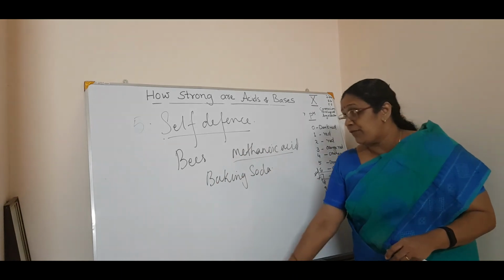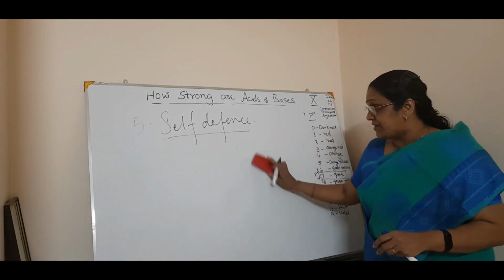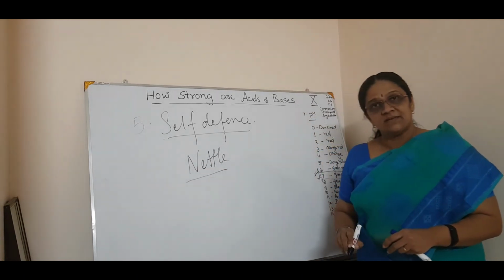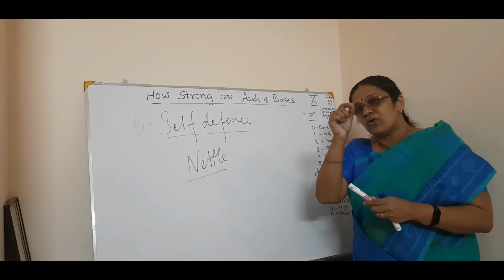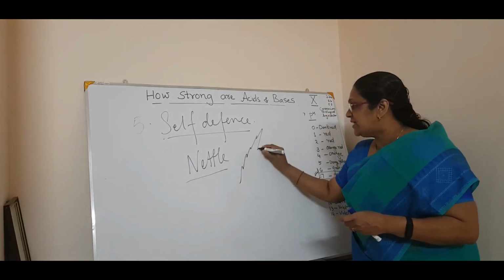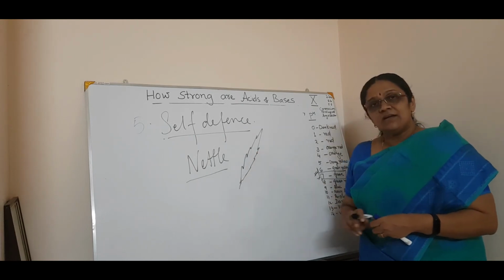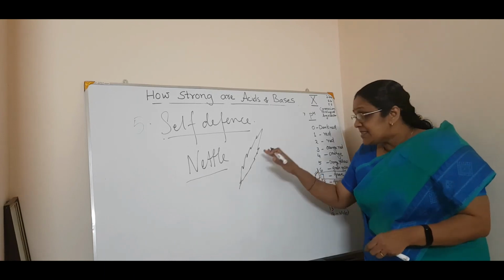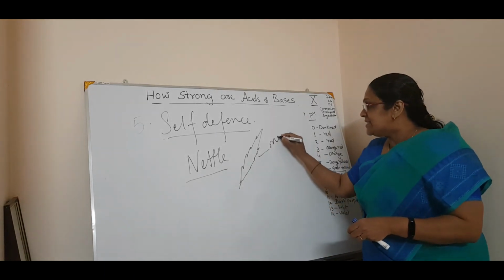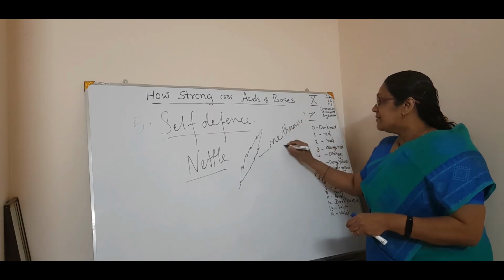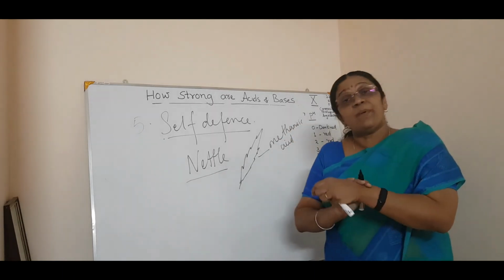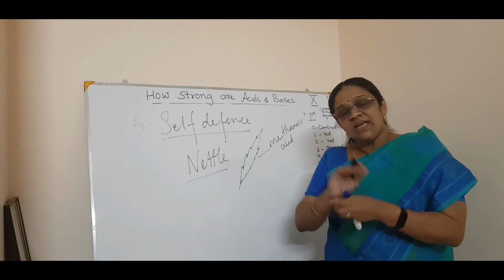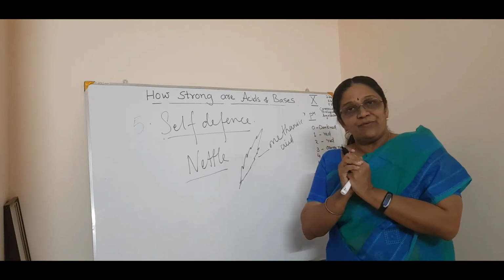Now for plants, for self-defense, there is a plant called the nettle plant. This nettle plant has small thorns on it, like you study in biology. They will stick into our body and cause irritation and pain. In the nettle leaves also the acid is the same, that is methanoic acid. Due to this you will have pain or irritation. Now what will you do? You apply some basic thing so that it will neutralize and you can have relief.